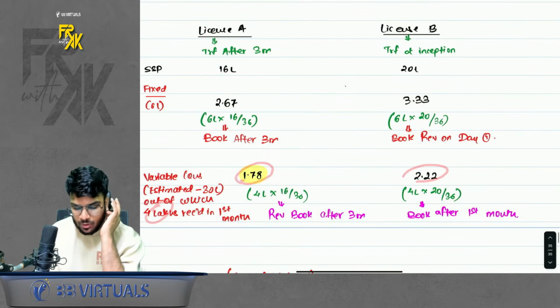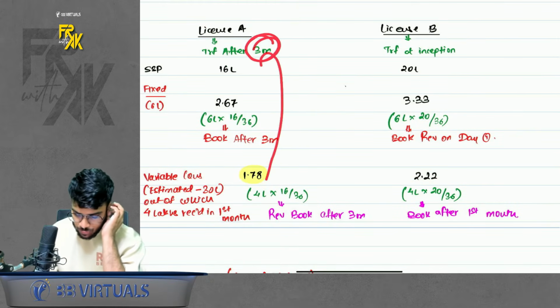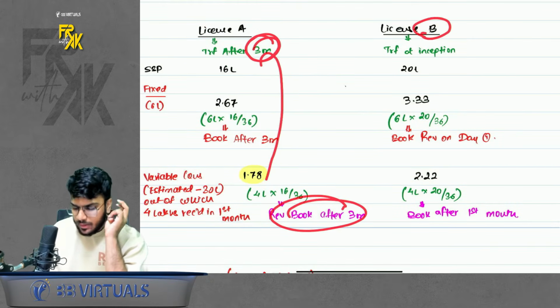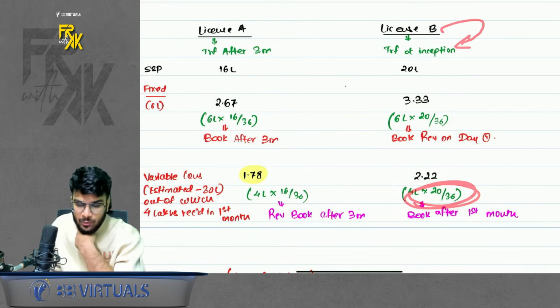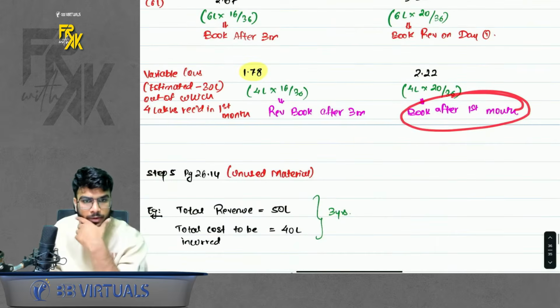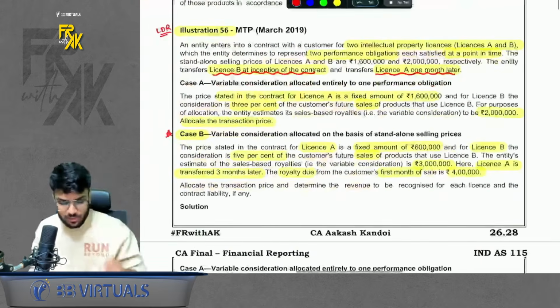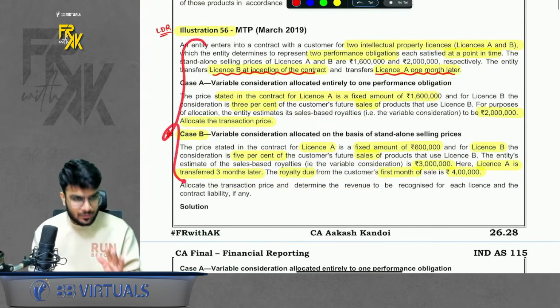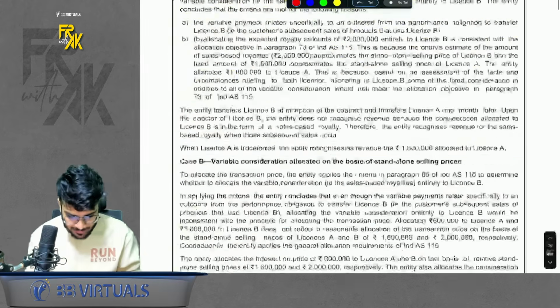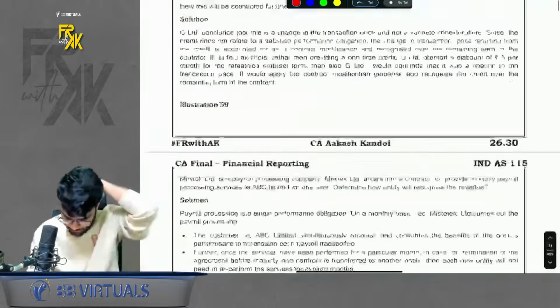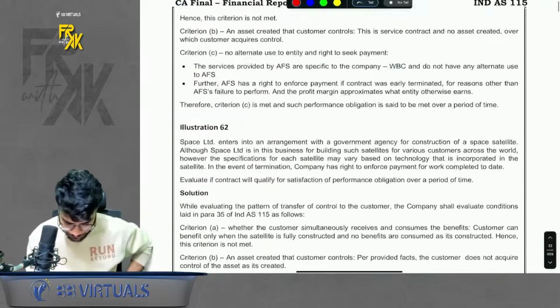For A, because the transfer will happen after 3 months, you can book the revenue after 3 months only. For B, transfer of license has already happened. So first month sales royalty you can book after the first month. Simple. Clear? Yes. So good question. I would suggest please give it a self-read also. See, I have tried to revise it, but of course there is no replacement of self-revision in this case. Okay, chalo.